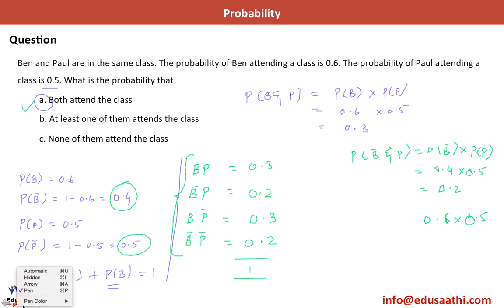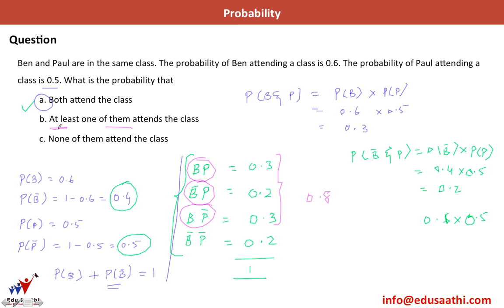Let's look at the second question here. At least one of them attends the class. So either Paul attends the class, or Ben attends the class, or both of them attend the class, as I have at least one of them attend the class. So I'll just add up these three. I have 0.3 plus 0.2, 0.5 plus 0.3, which is 0.8. So this is the answer to the second question.